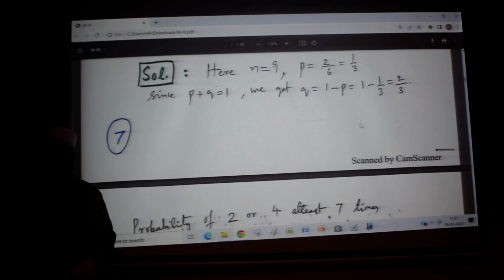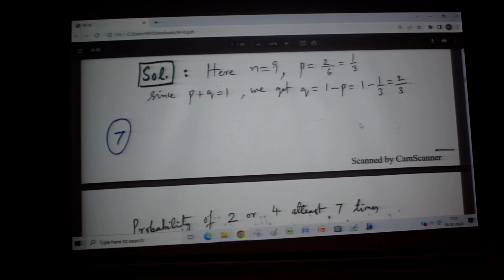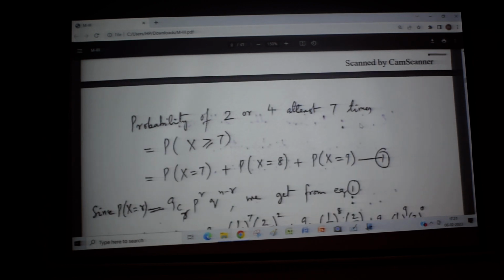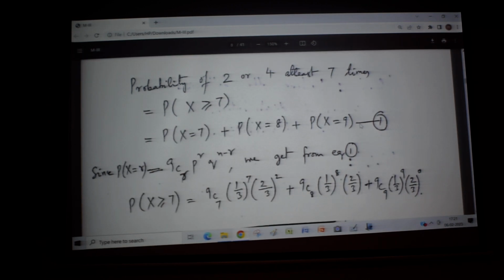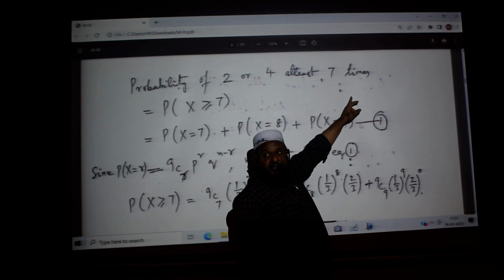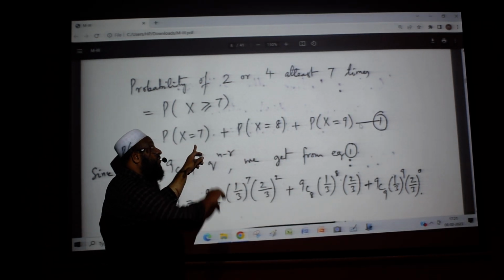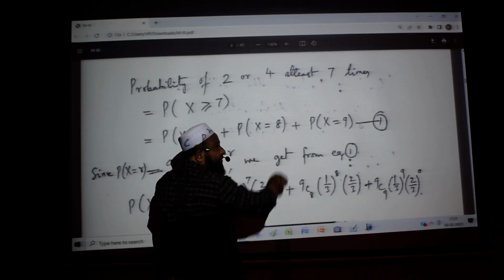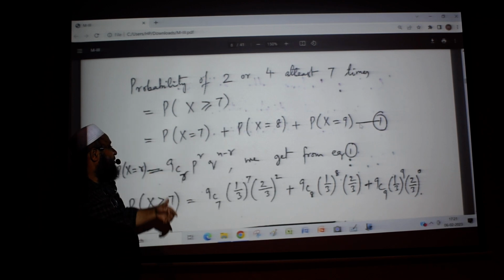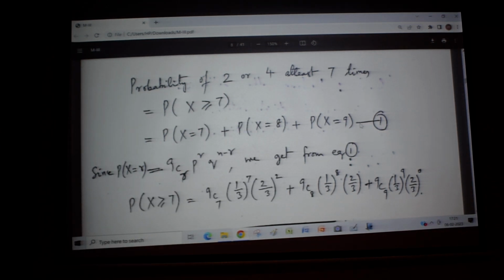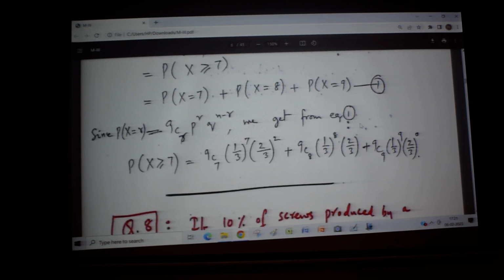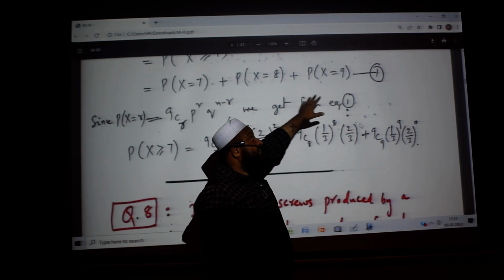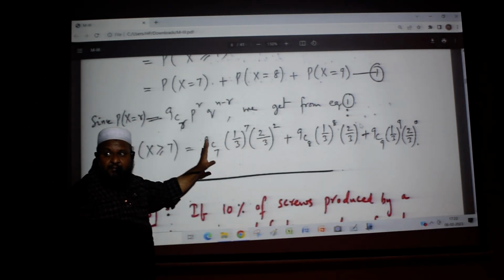Now, what will be the formula? nCr, p power r, q power n minus r, for r successes. Now, probability of getting 2 or 4 at least 7 times means either 7 times or 8 times or 9 times. Whenever 'or' is there, that plus will come, keep in mind. So what is the probability of getting 7 successes? Here I have written the general formula as the first equation. We have to add up all the 3 things, but all of them are calculated as per binomial probabilities.